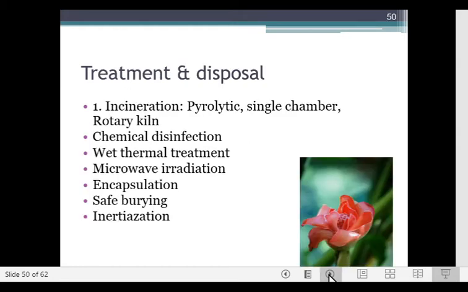The final disposal is done by incineration. There are various types of incinerators. They can be pyrolytic, single chamber, or rotary kiln.